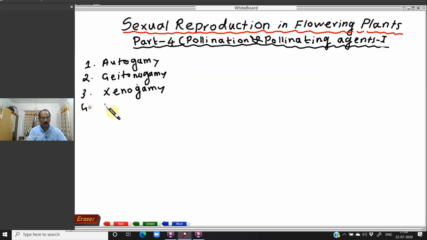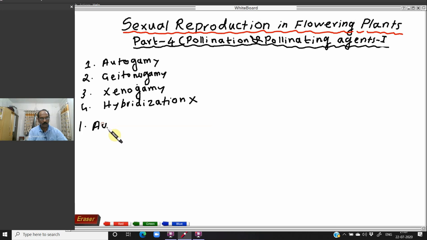And one more type, which is not given in the NCERT textbook, is hybridization, that is actually an artificial one. We already studied the hybridization mechanism, or the experiment, how hybridization can be done. Okay, these are the four different types of pollination. Out of these, we are not going to study hybridization here. We will study autogamy, geitonogamy, and xenogamy. So first, what is autogamy?